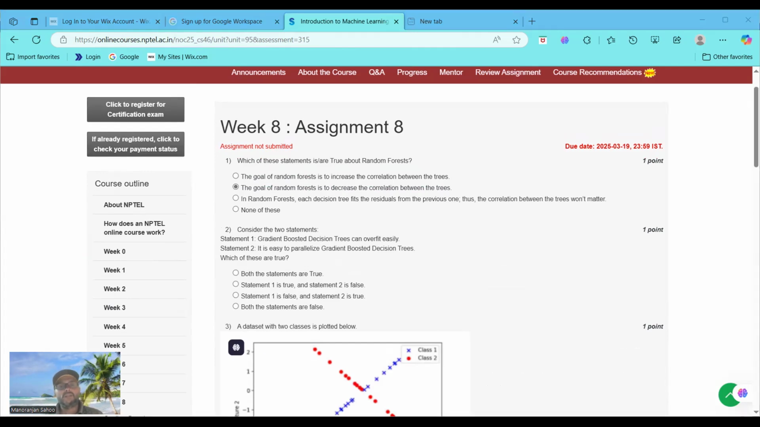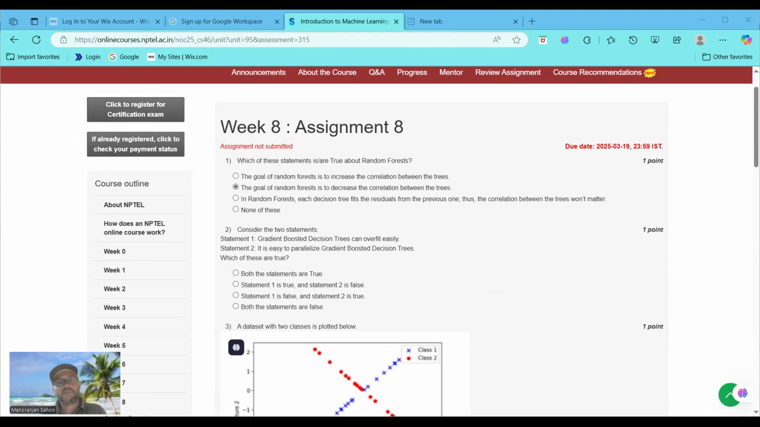Why is option B the true statement? Because random forest aims to reduce the correlation between the individual decision trees by introducing randomness, that is, through bootstrapping and feature selection. This helps to improve generalization and reduce overfitting. Option C is incorrect because overfitting reduction is a characteristic of gradient boosting, not random forest. So we choose option B, the correct answer.